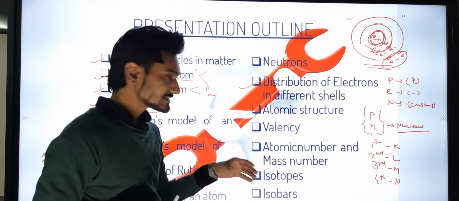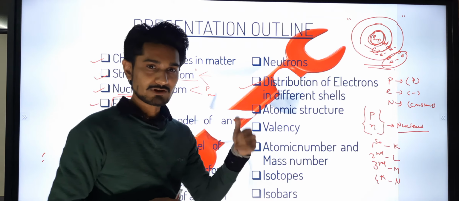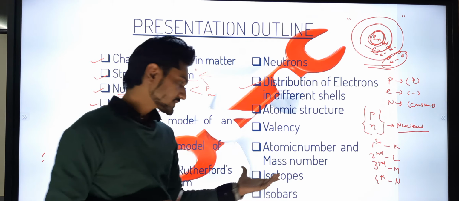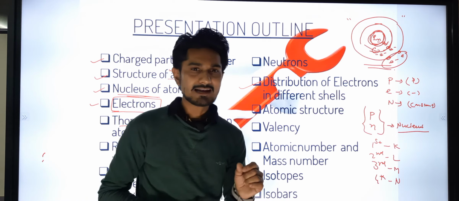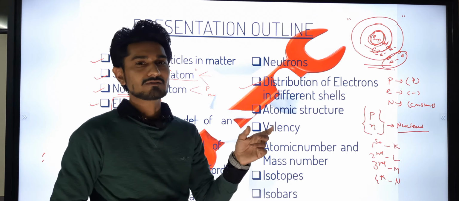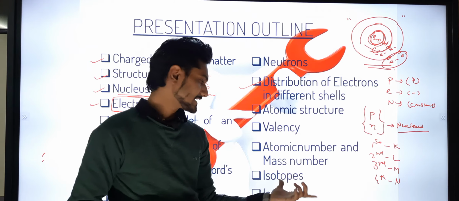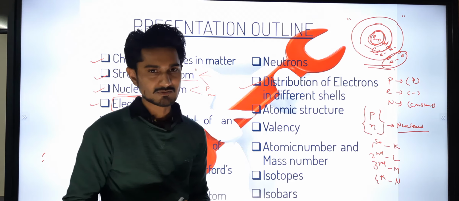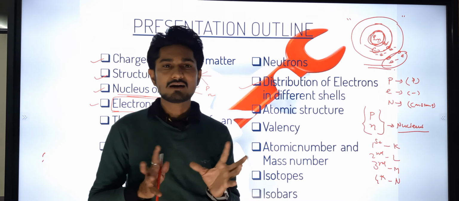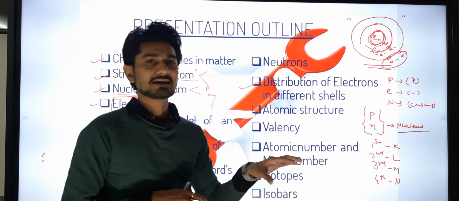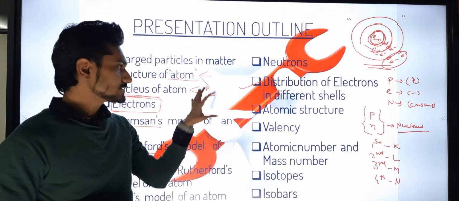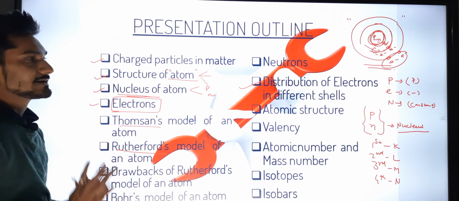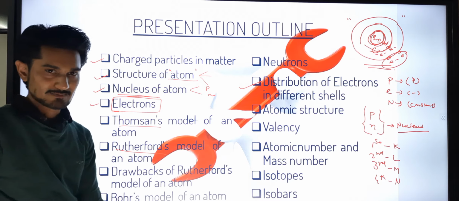Okay, you have already seen that in chapter number 3, which we already discussed in our classroom. And then, what are isotopes and isobars? Some elements have the same atomic number but a different mass number. That type of element is known as isotopes, while some elements have the same mass number and a different atomic number. Those will be called isobars. So these are the basic summary of the chapter that we are going to study.